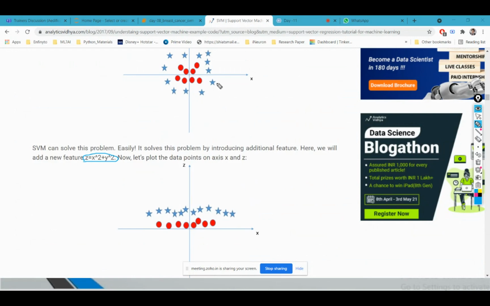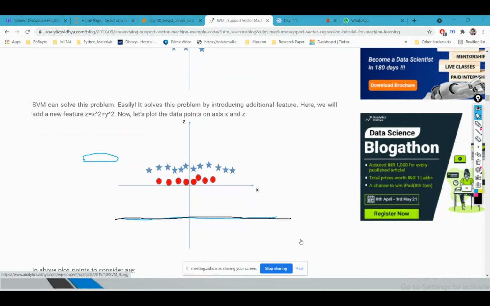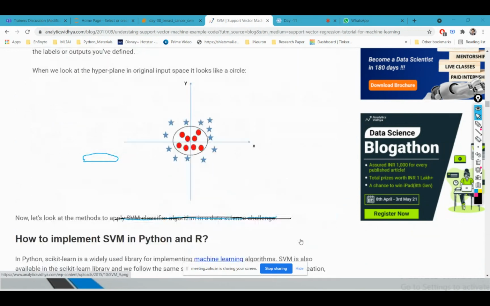So when we transform this 2D data into this 3D space, which has coordinates x, y and z, we will be able to draw a hyperplane like this, passing in between the dots and the star points, so that we are able to classify the dots and the star points easily.